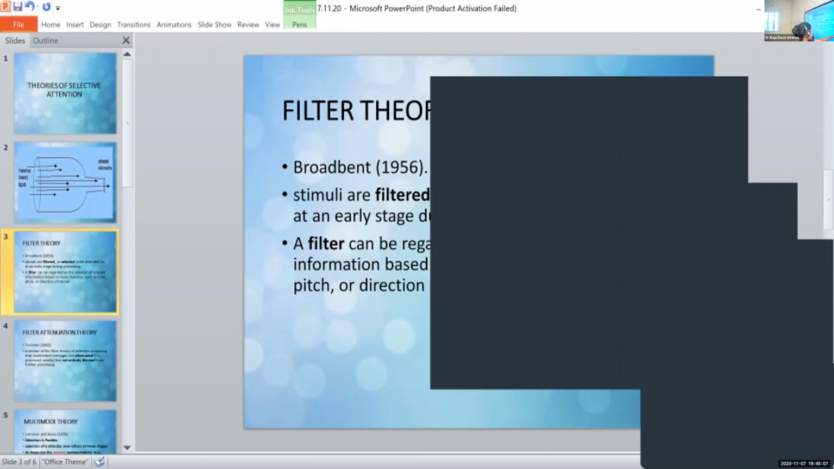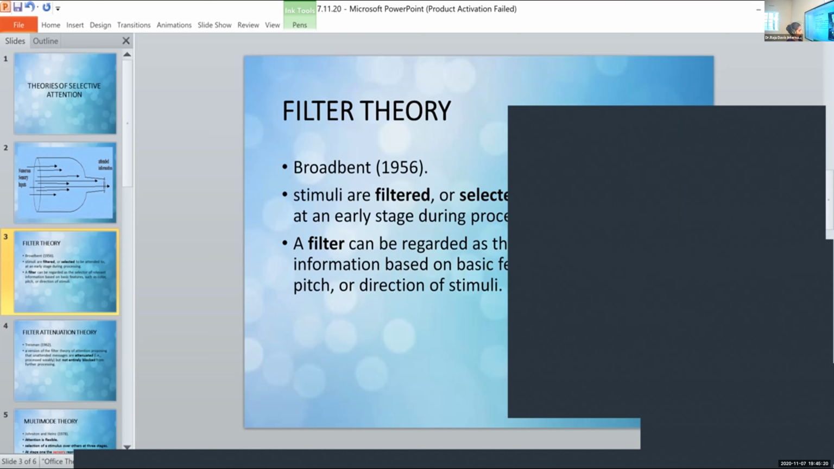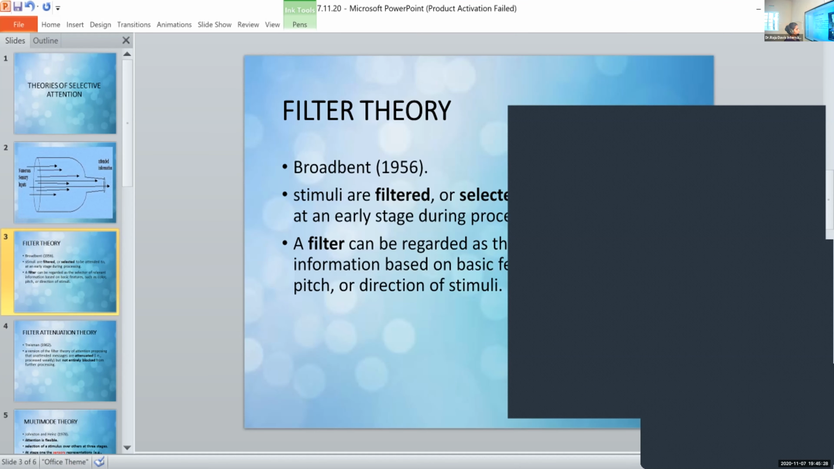And filter can be regarded as a selector of relevant information based on basic features such as color, pitch, or direction of stimuli. I told you the information comes from various sensory inputs, right? It can be related to vision, to audition, or to touch, or whatever it is. We have different senses, and the information comes from different sensory modalities.